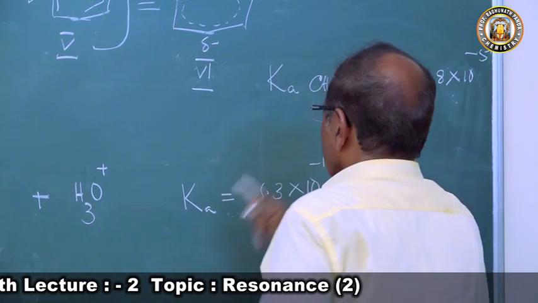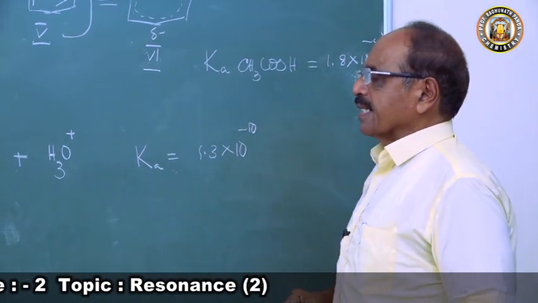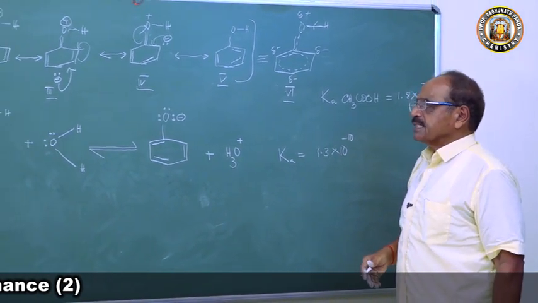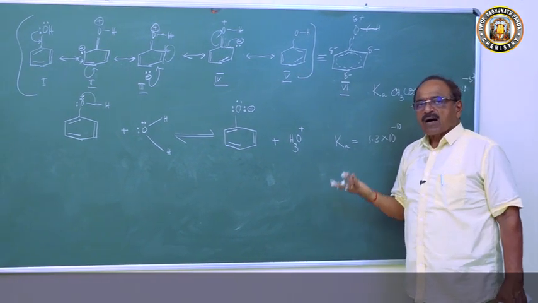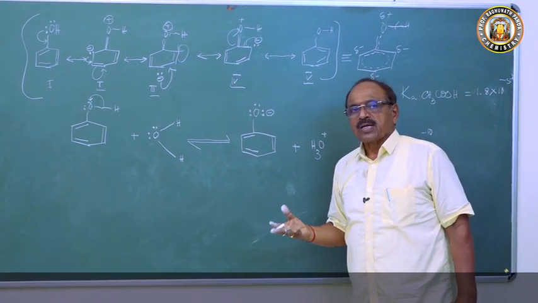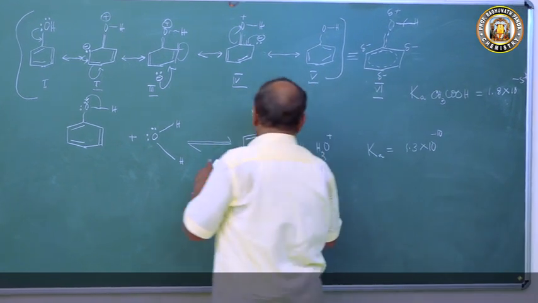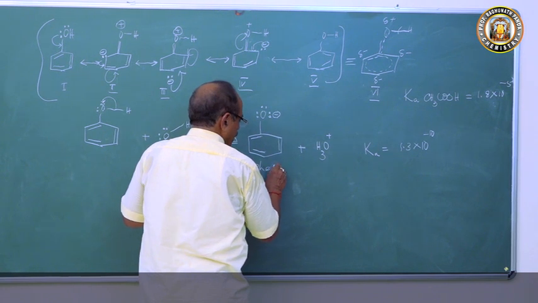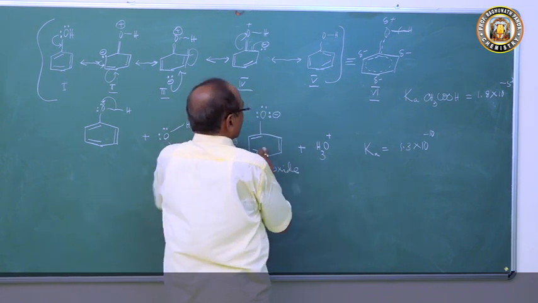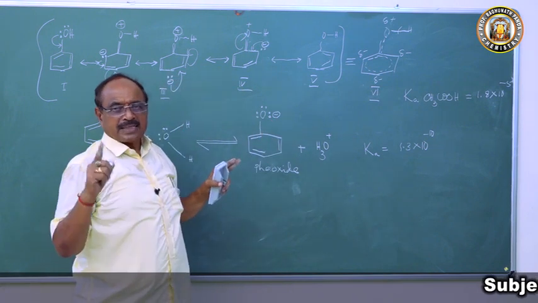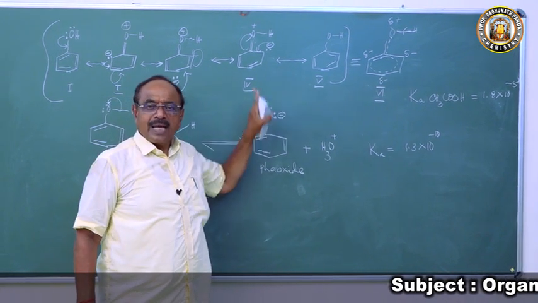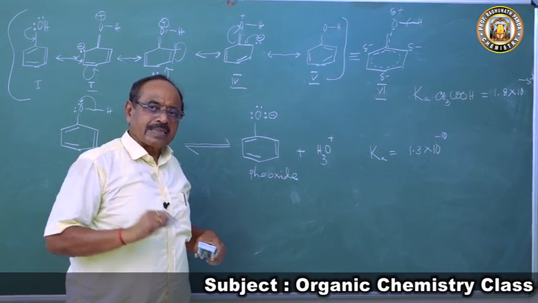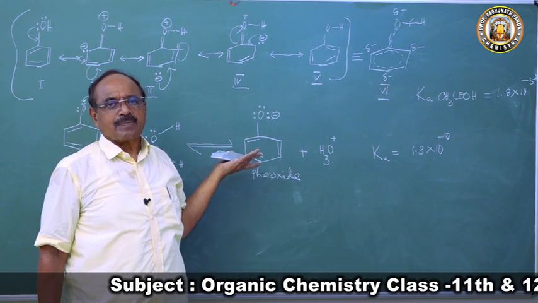So we are now going to explain two things. That means phenol is acidic. Why is phenol acidic? That will justify that phenol has a tendency to lose H plus. What you have to explain is that after losing the proton, the phenoxide ion is formed. If we can explain that the phenoxide ion is more stable than phenol, then why phenol is acidic can be explained.